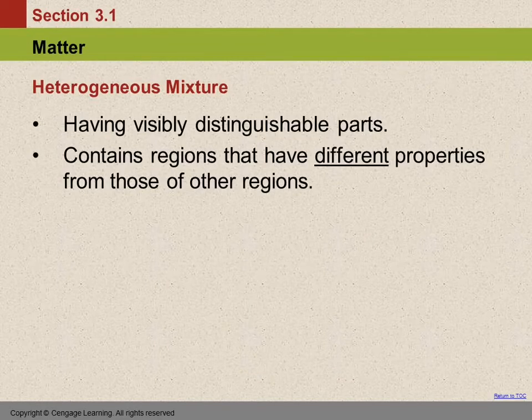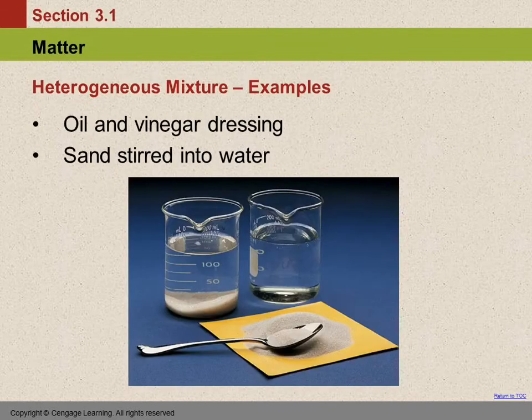The other type is a heterogeneous mixture. Hetero is a prefix meaning different. So this one has different distinguishable parts, regions that have different properties. So examples would be oil and vinegar salad dressing, Italian salad dressing. You can shake it up and shake it up and shake it up. And you're like, hey, I mixed it. You just didn't shake it hard enough. I mixed it. You set it down, what happens? It starts to separate again.